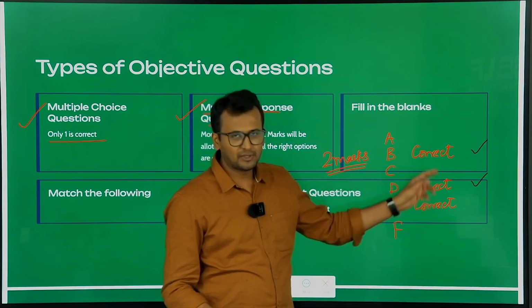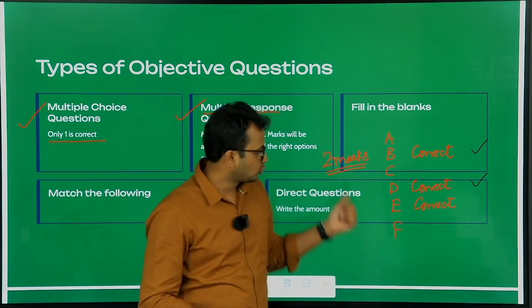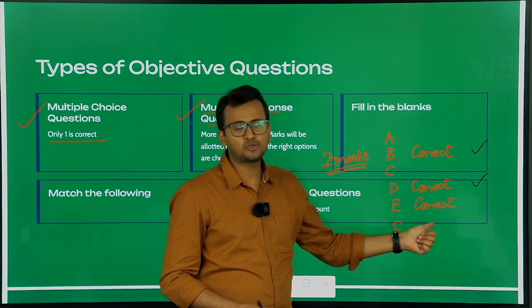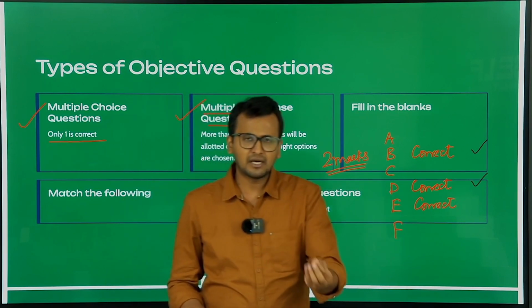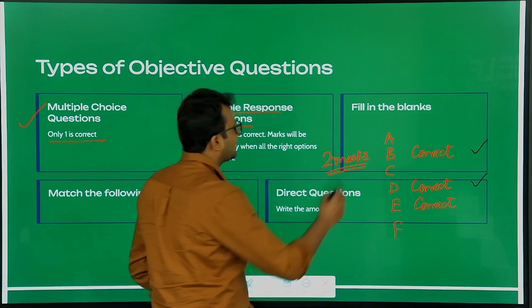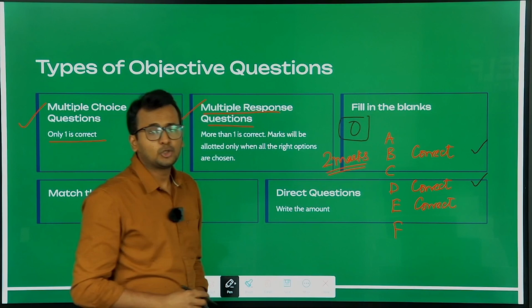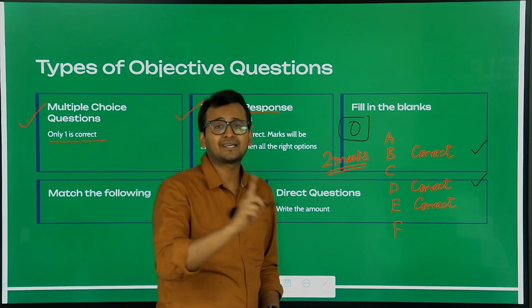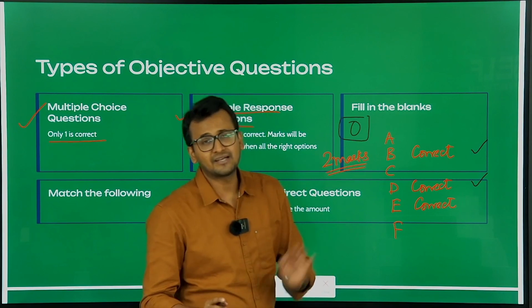How many marks will you get out of these two marks? Because out of the 3 options, you have marked 2 as correct, so according to you, 1 mark or 1.5 marks should be allotted. But you will get a big 0, because you have not chosen all the correct answers.